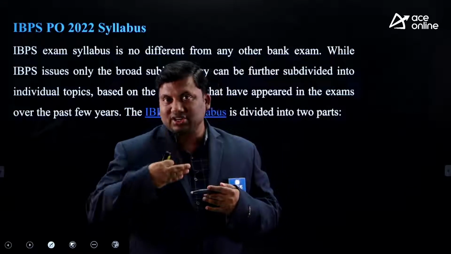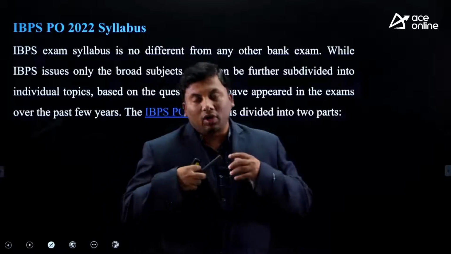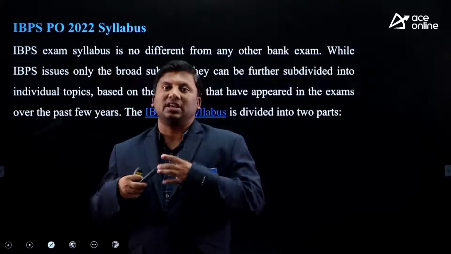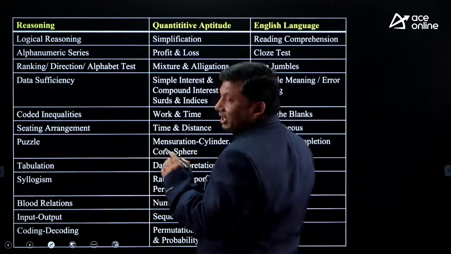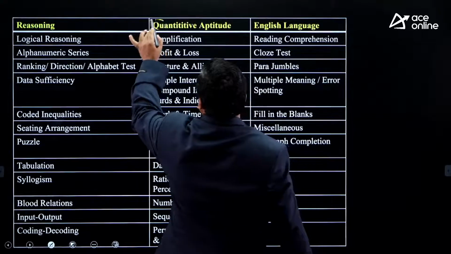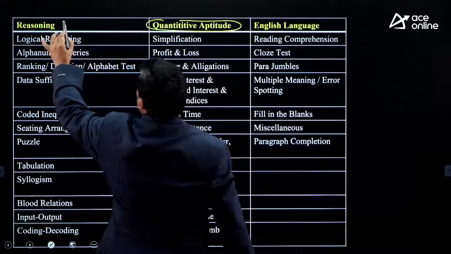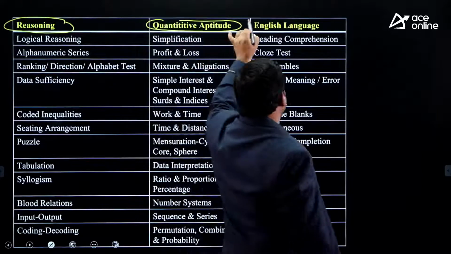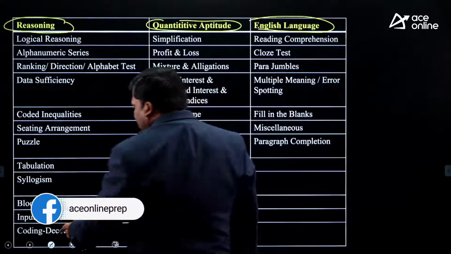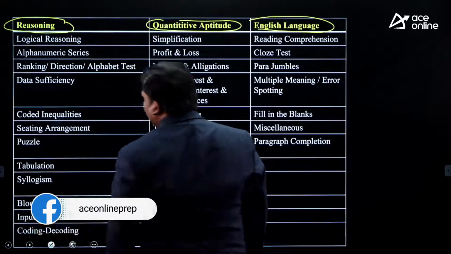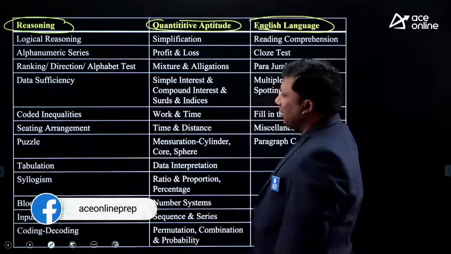Suppose there are 3 sections in the prelims paper. What are the topics that come under these main topics? Let us see. These are the 3 topics: quantitative aptitude, reasoning and verbal ability. Kindly take a screenshot of this. This will talk about the topics that come in your examination.